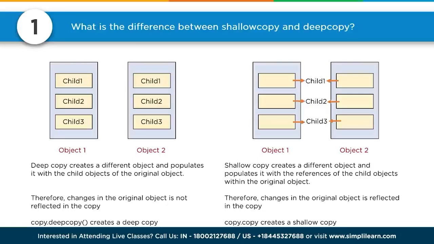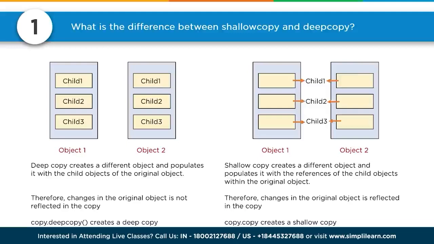A deep copy creates a different object and populates it with the child objects of the original object. Therefore, changes in the original object are not reflected in the copy. Copy.deepcopy creates a deep copy. Shallow copy creates a different object and populates it with the references of the child objects within the original object. Therefore, changes in the original object are reflected in the copy. Copy.copy creates a shallow copy.